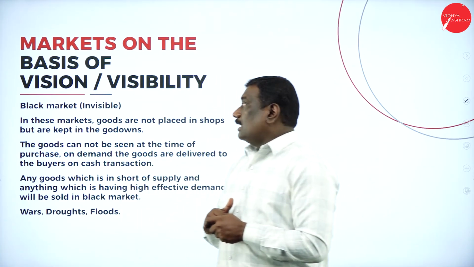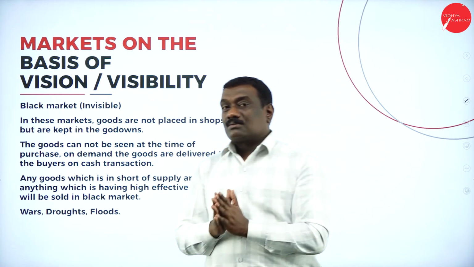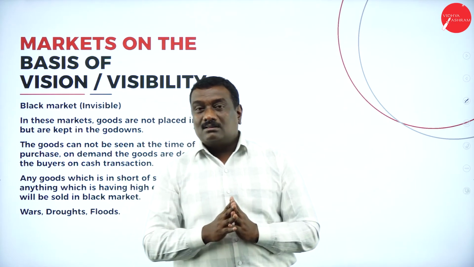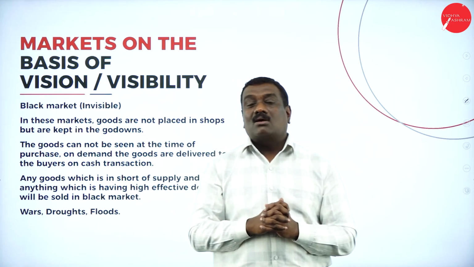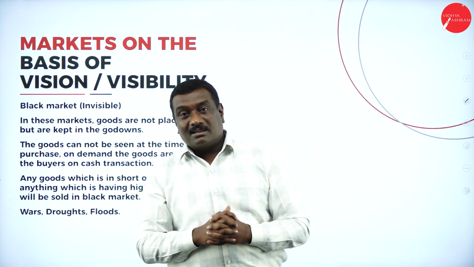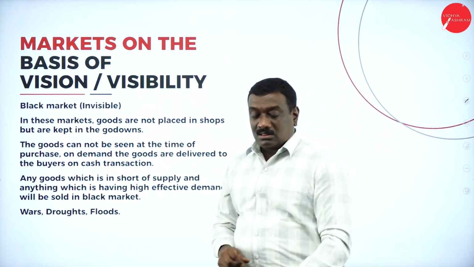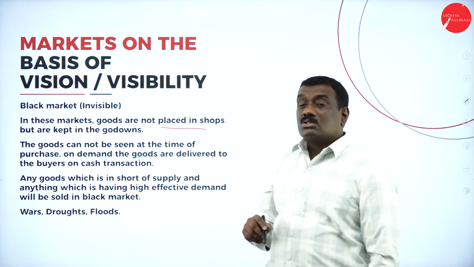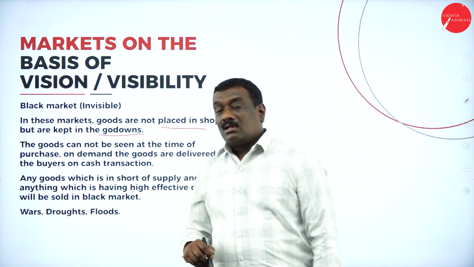So black market is nothing but where the goods are not placed in the shops. I told you, you will not get the ticket at the ticket counter, but you will get it somewhere else, in the corner of that particular theater, somewhere near the compound or outside the theater. So here also the business houses will not be placing the goods in the shops, but they will be kept in the godowns.